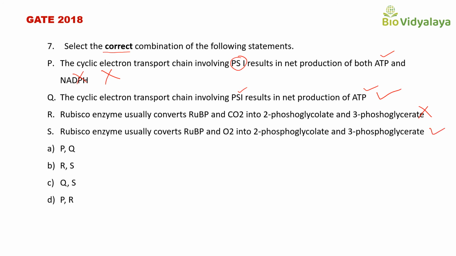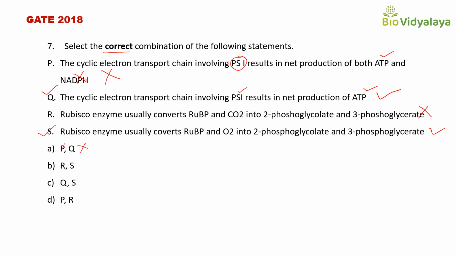So the correct statements are statement Q and statement S. Options are option A, P, Q. This is not correct. Statement Q is correct, but statement P is not correct.